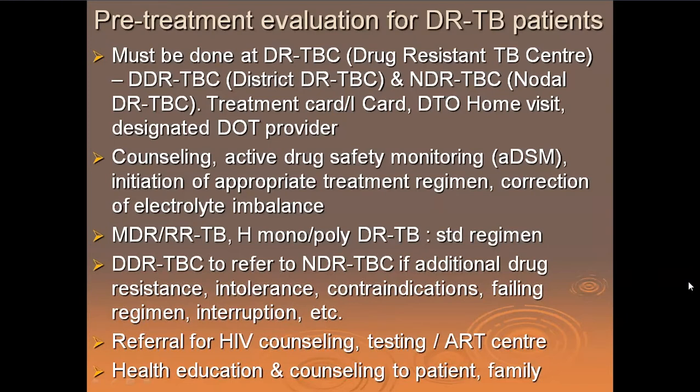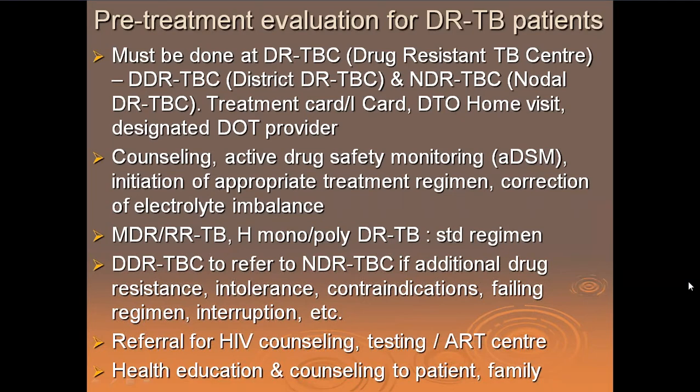The district tuberculosis officer is supposed to visit each and every TB patient in the house, and the designated DOTS provider is allocated to a particular patient. That this chap is your DOT provider. I already told you who's a DOT provider. It can be an ASHA worker, it can be a volunteer, it can be somebody who's a little educated in the village, it can be somebody of the level of a healthcare worker.